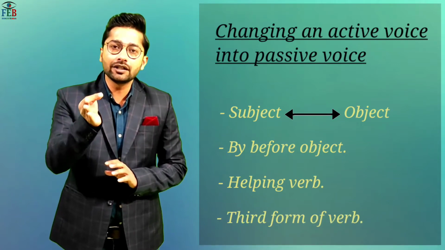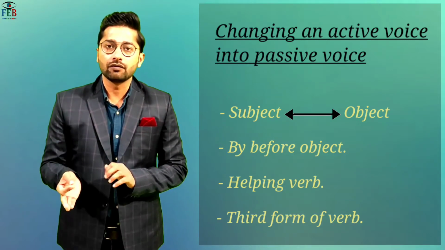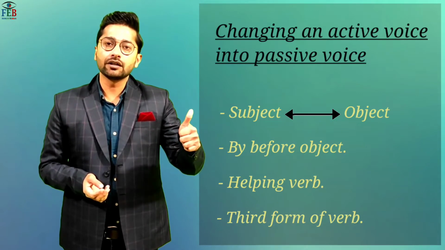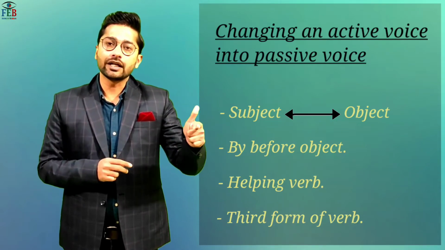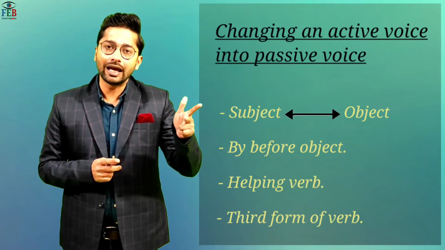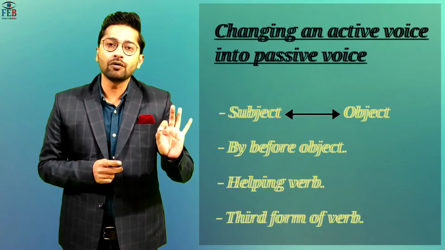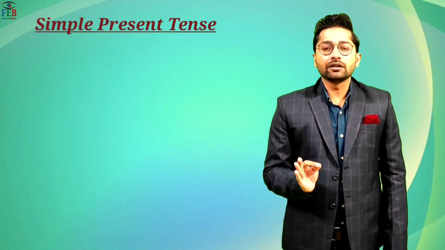So you have to keep certain things in your mind before converting an active voice into passive voice. First one is your subject becomes the object and the object becomes the subject. Second thing, you have to use a word by before the object. The third one is you have to place a helping verb, and the fourth one is you will always be using the third form of verb. I am going to give you different kinds of sentences, like you have studied tenses, and I will be using different tenses to show you how an active voice changes into passive voice. So we will be starting with simple present tense.